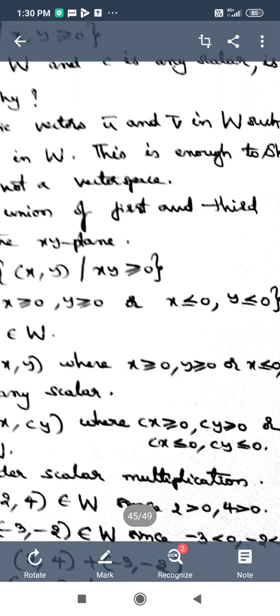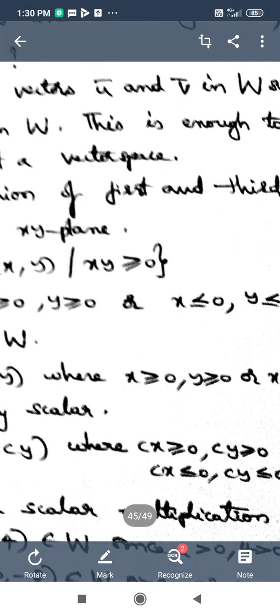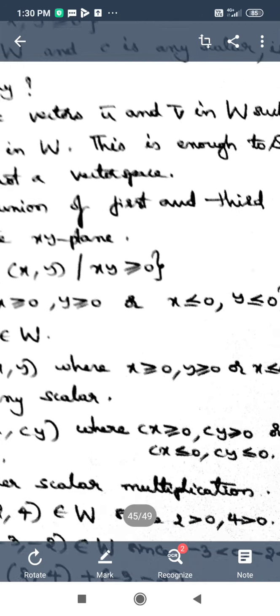Or if c is negative, then cx and cy will both be negative, less than or equal to 0. If c is equal to 0, then both cx and cy will be 0. That is how we can say that cx and cy are both greater than or equal to 0, or both less than or equal to 0.